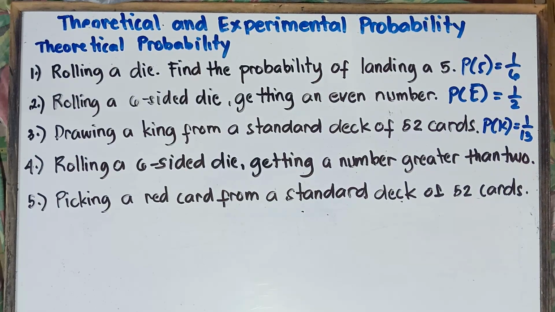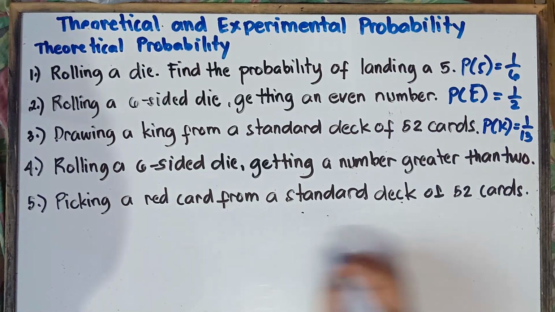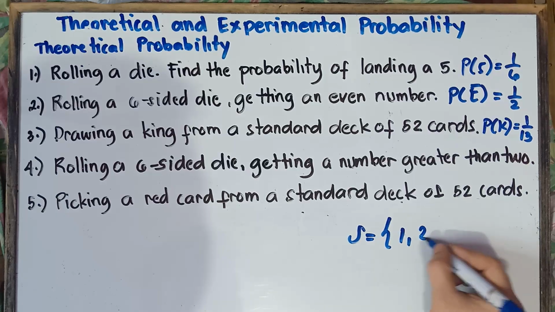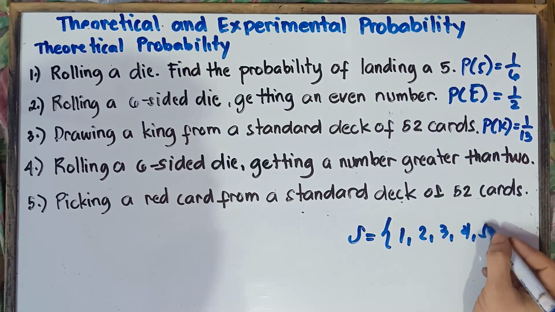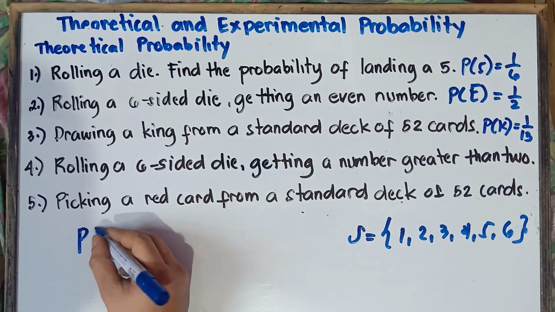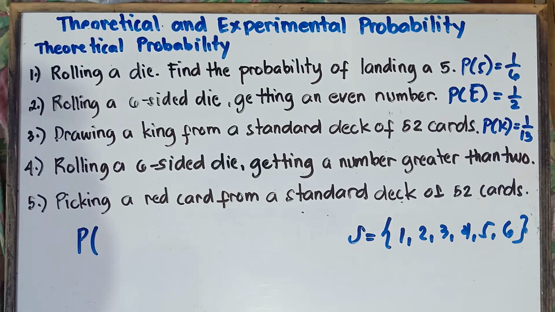Example number 4: rolling a 6-sided die, getting a number greater than 2. Alright, let's do that. Once again, the sample space with regards to rolling a die would be 1, 2, 3, 4, 5, and then 6. You want to get a number greater than 2. So probability of the event, a number greater than 2.